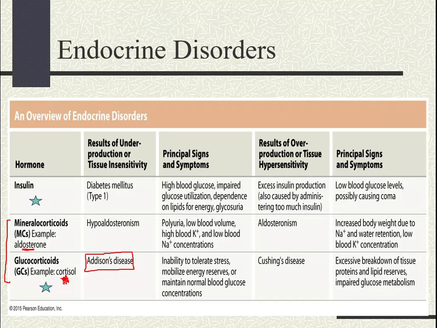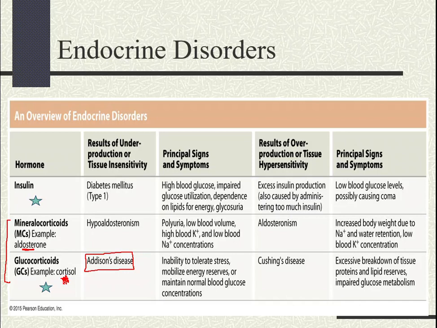If you destroy the adrenal cortex, you will definitely end up with what? A very, very reduced production of cortisol and aldosterone. Okay? Sometimes it can be caused by other diseases such as tuberculosis.